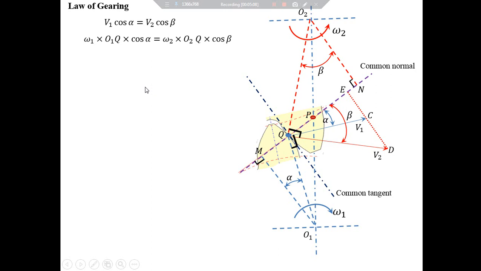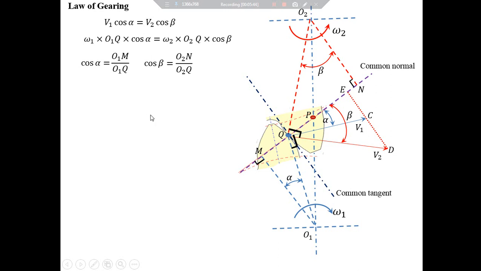Now let's try to replace these cos alpha and cos beta, for which we will be using triangles QMO1 and QNO2. From triangle QMO1, cos alpha will be equal to O1M upon O1Q, and from triangle QNO2, cos beta will be equal to O2N upon O2Q.